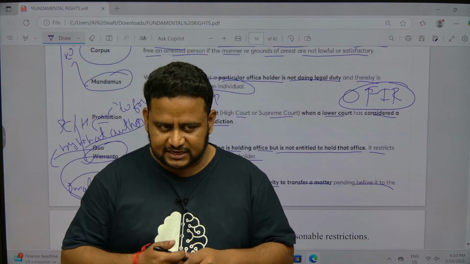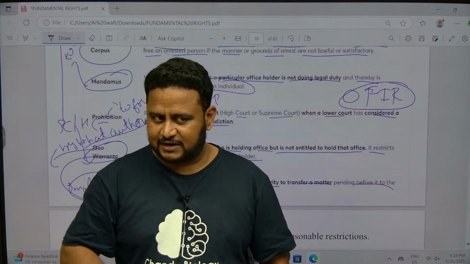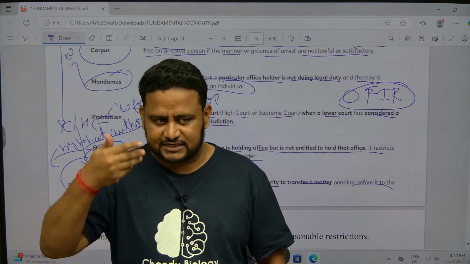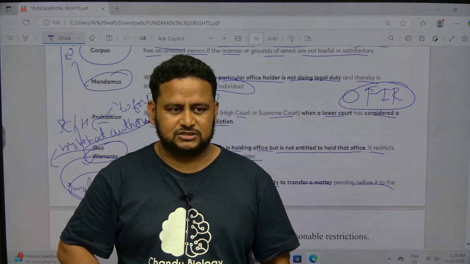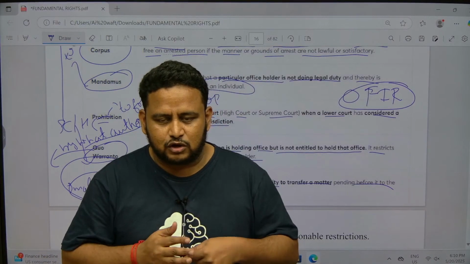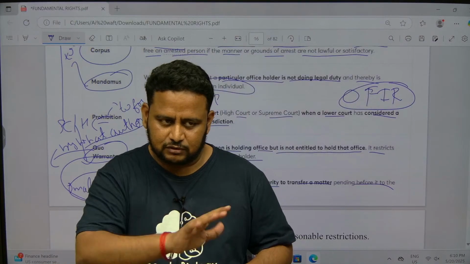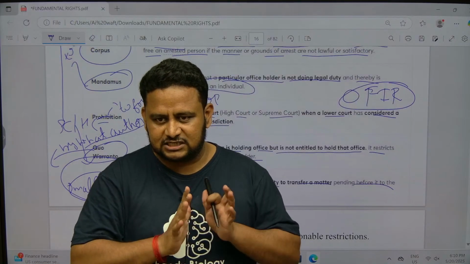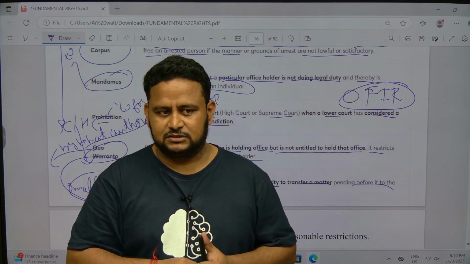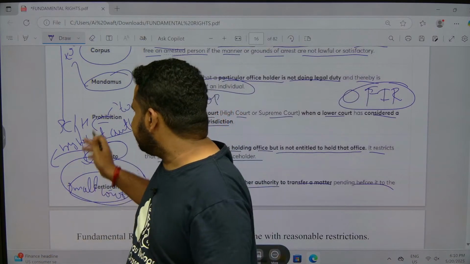Okay, so I will revise again. Habeas corpus is produce the body. Mandamus is to command. Do your duty correctly. Mandamus. Prohibition is stop the case, send it to us. Certiorari means completely squash the judgment and transfer to us. Next is quo warranto. By what authority you are holding that position? You have to be absolved from that position. Other person who is the actual eligible person will conduct the duty of yours. That is the meaning of quo warranto. Clear? So these are all the 5 writs you have to remember.